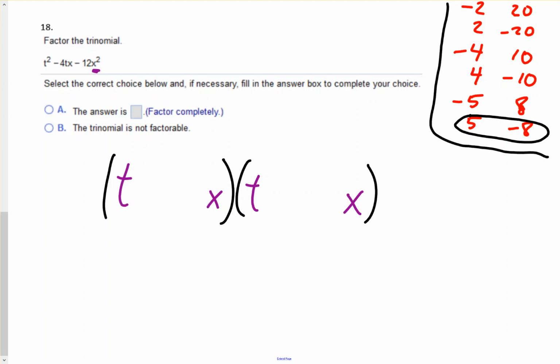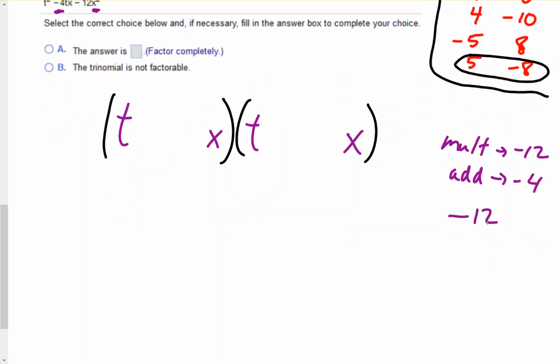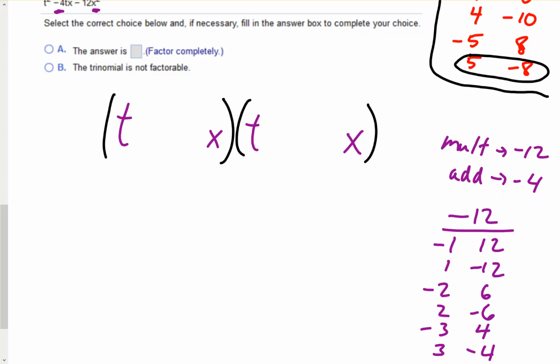And now we can focus on the numbers, right? Notice where the -12 is. That means we have to multiply to get -12. And then the -4 in the middle means we have to add to get -4. Okay, so come up with the factors of -12. So -1 and 12, 1 and -12, -2 and 6, 2 and -6, -3 and 4, 3 and -4. And I think that's it.